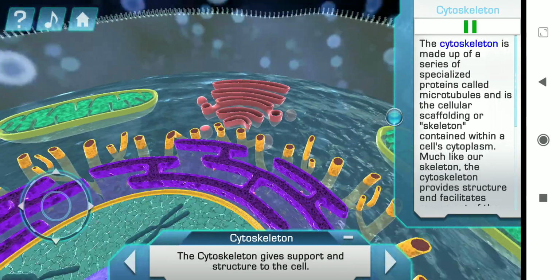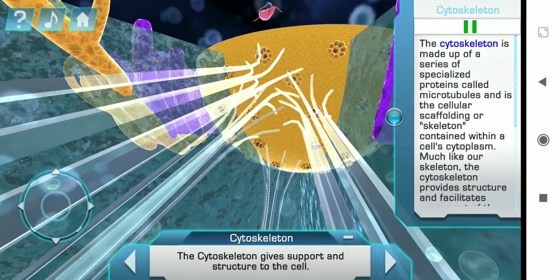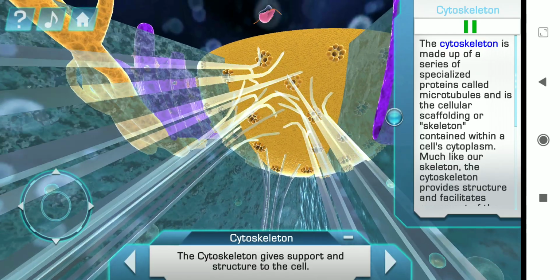The cytoskeleton is made up of a series of specialized proteins called microtubules and is the cellular scaffolding or skeleton contained within a cell's cytoplasm.